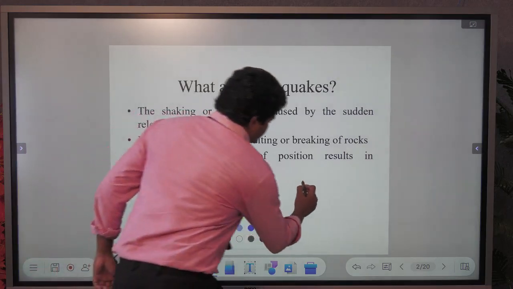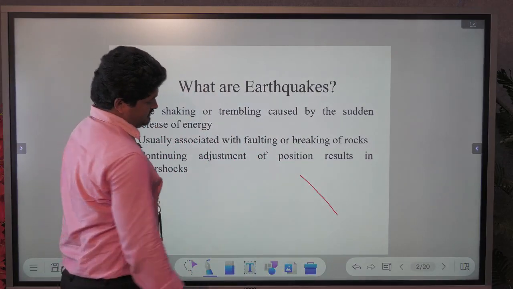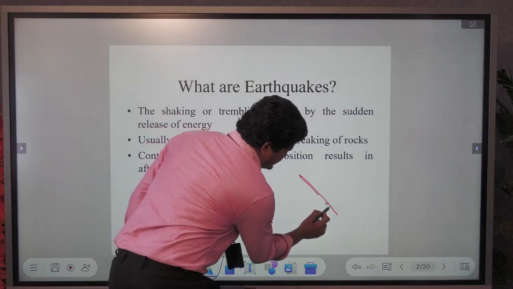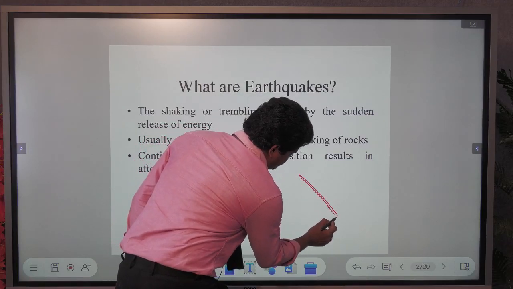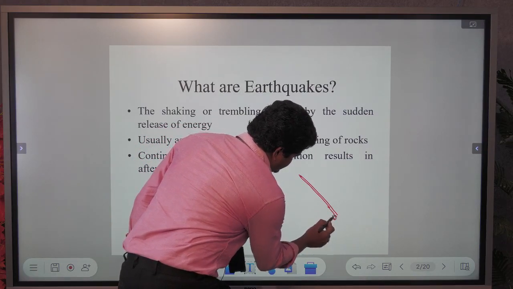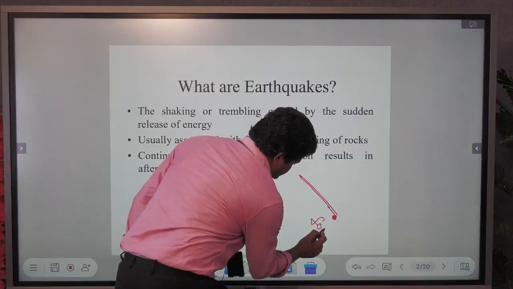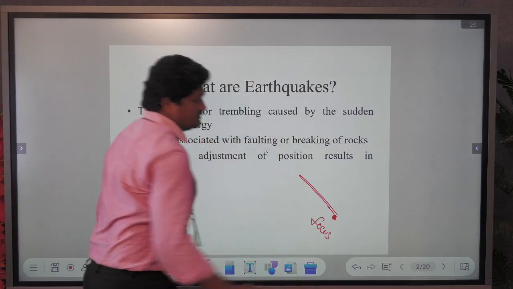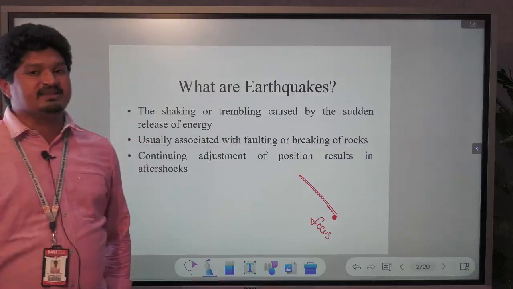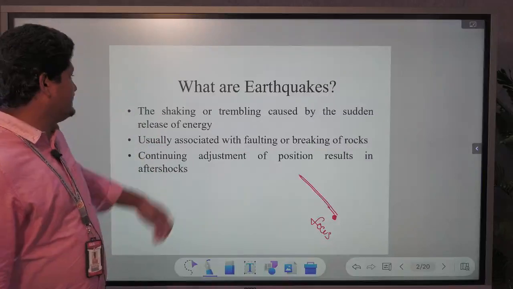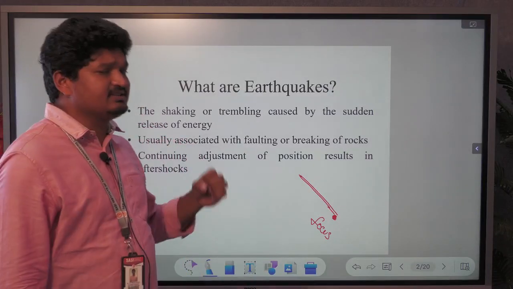If you look at this particular place, this is a faulted zone, and along this faulted zone some earthquakes develop. Based on the place, we call it the focus. Due to faulting, the earthquakes are developed in many places. When an earthquake occurs, energy is released.